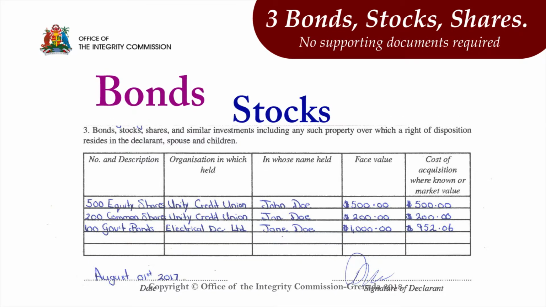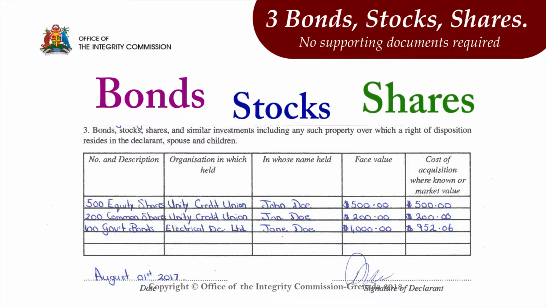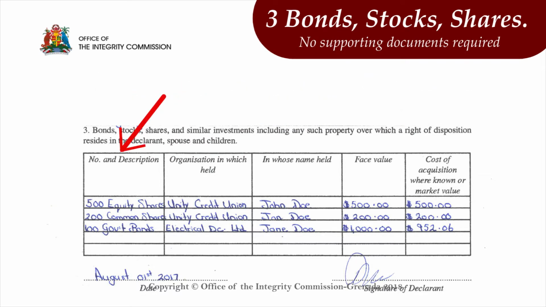Bonds, stocks, shares, and similar investments are included in this section. Under number and description, if the investment is in shares, an example of the information filled in would be 500 ordinary shares.